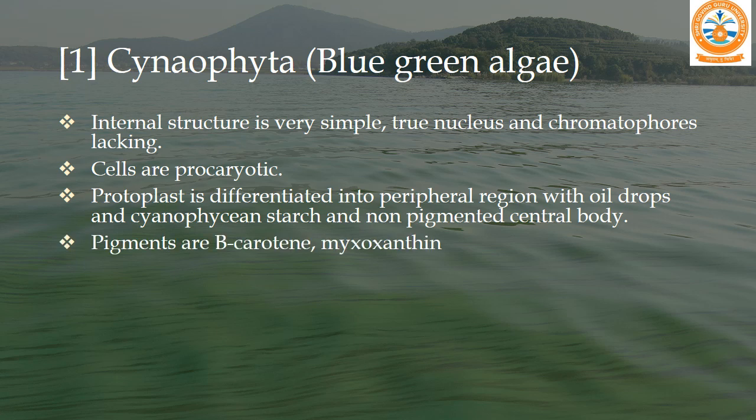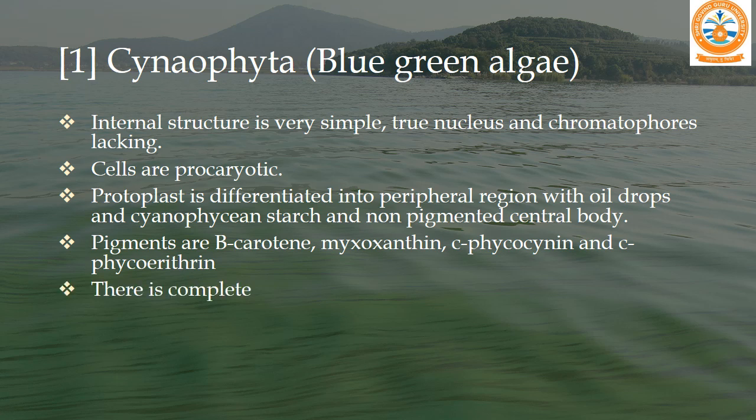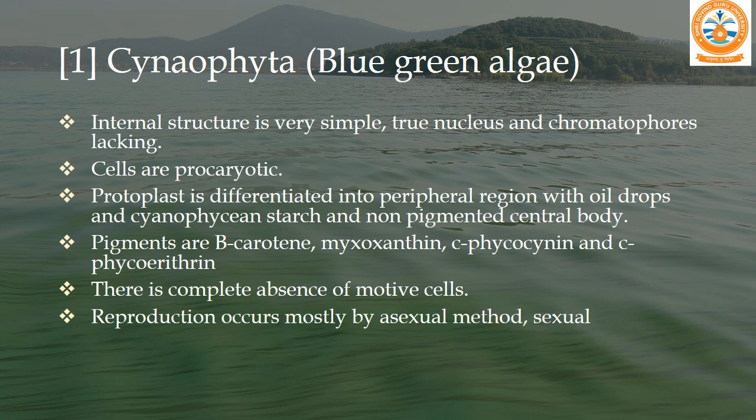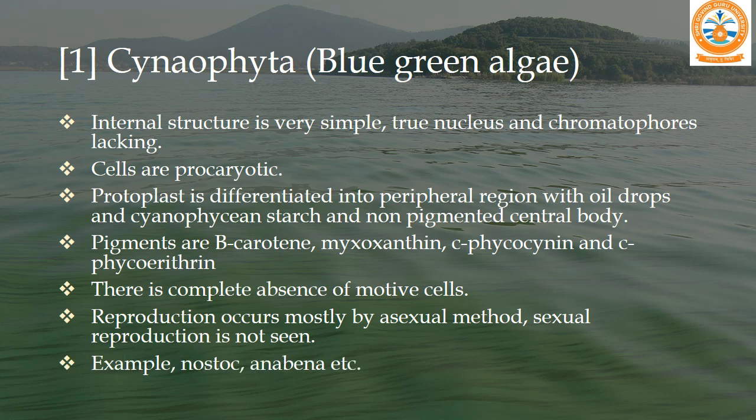Now the pigments are beta carotene, myxoxanthin, C-phycocyanin and C-phycoerythrin. There is complete absence of motile cells, so no movement of cells is recorded. Generally, reproduction occurs by asexual method, and sexual reproduction is not found at all in the Cyanophyceae or Cyanophyta group. Very famous examples are Nostoc and Anabaena.